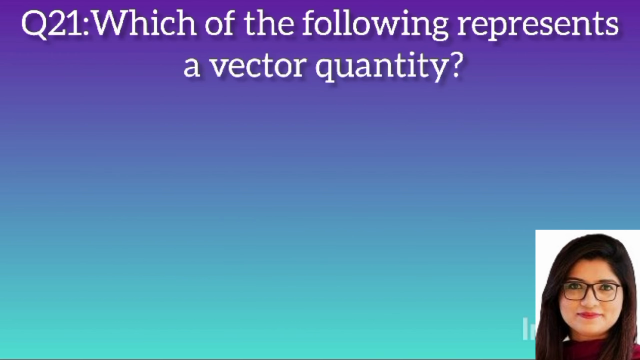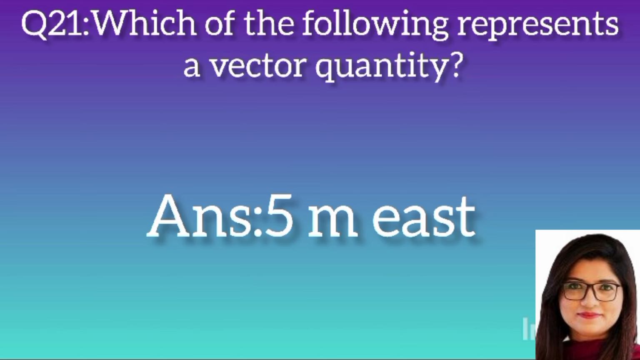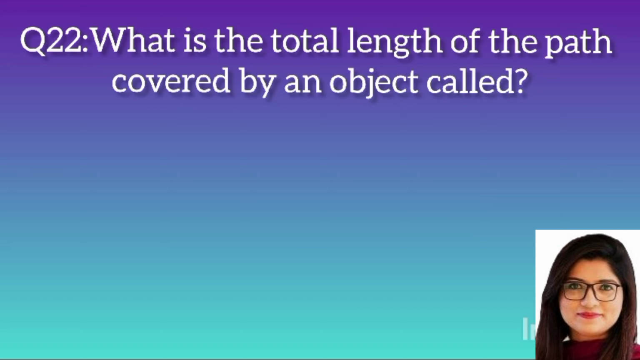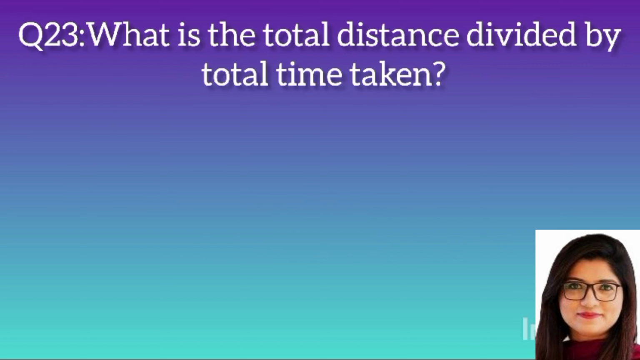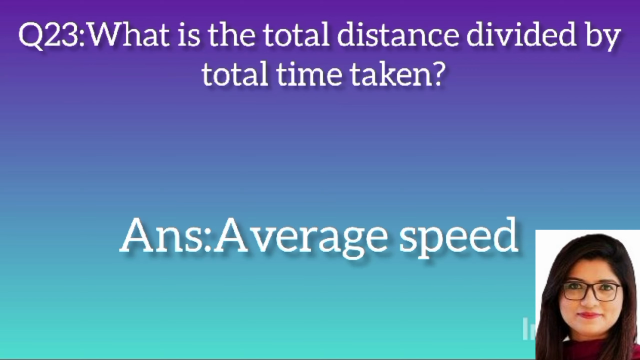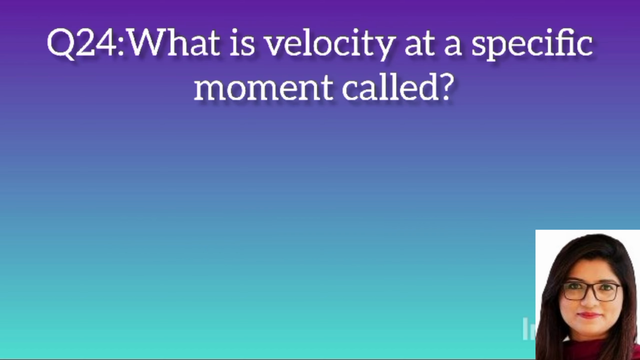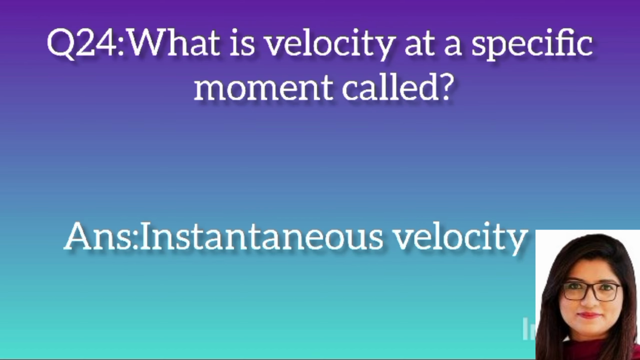Question 21. Which of the following represents a vector quantity? Answer: 5 meters east. Question 22. What is the total length of the path covered by an object called? Answer: distance. Question 23. What is the total distance divided by total time taken? Answer: average speed. Question 24. What is velocity at a specific moment called? Answer: instantaneous velocity.